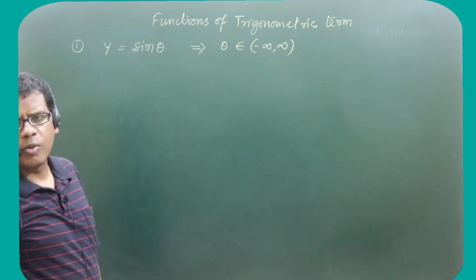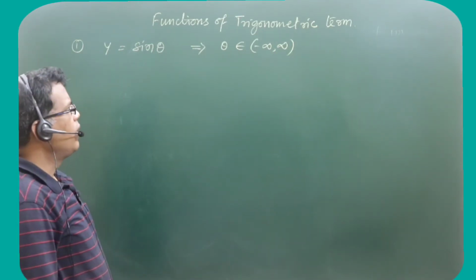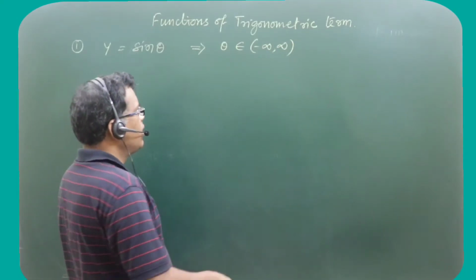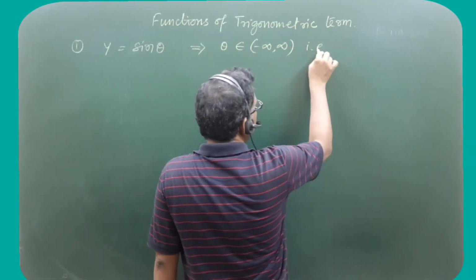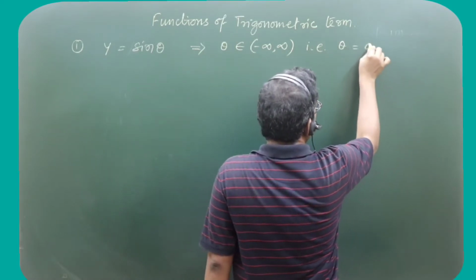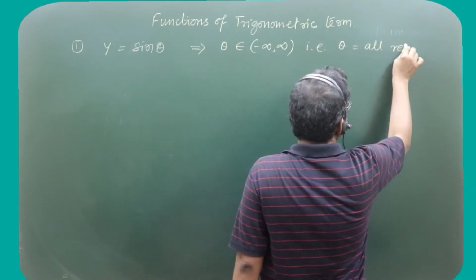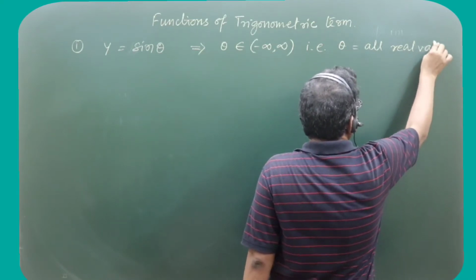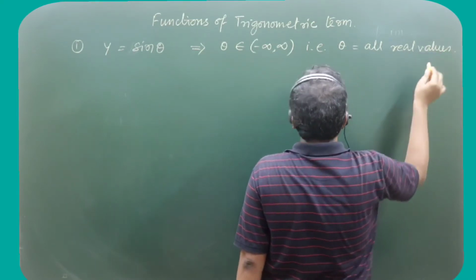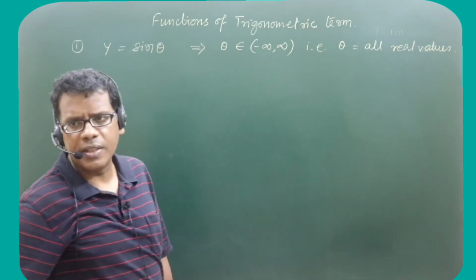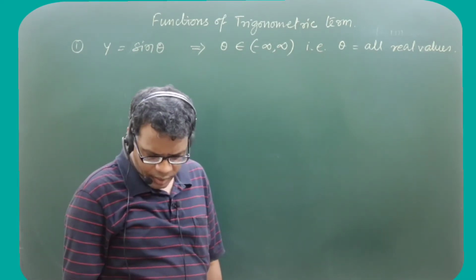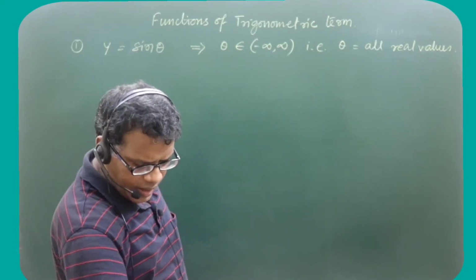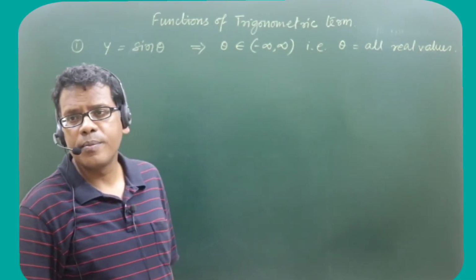It means it includes all real values from negative infinity to positive infinity. That is, theta equals all real values. So whatever value of theta you consider, sine theta is always defined.